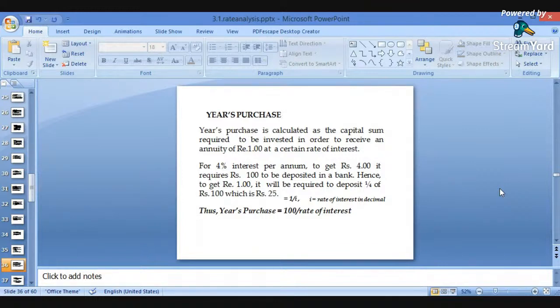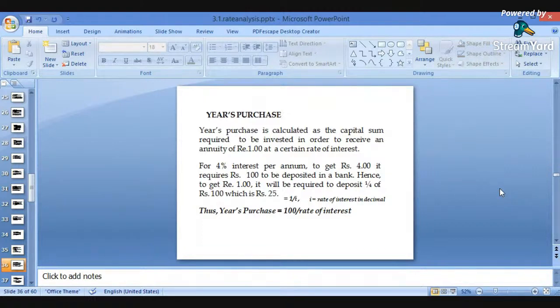Years purchase is calculated as the capital sum required to be invested in order to receive an annuity of rupees 1 at a certain rate of interest. We are receiving only 1 rupee, at a certain rate of interest, from the capital sum. So it is nothing but the years purchase.